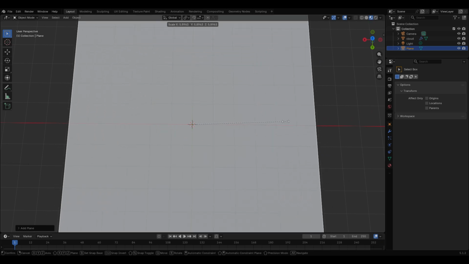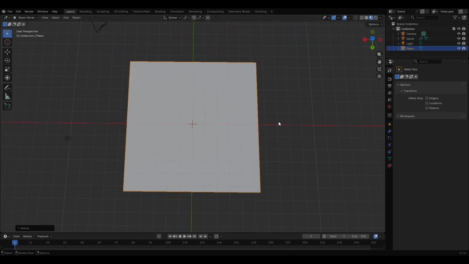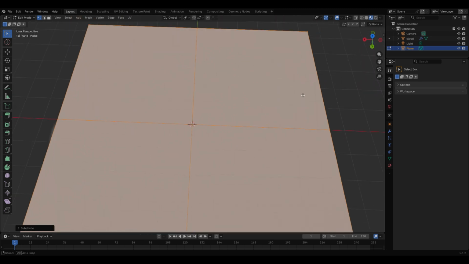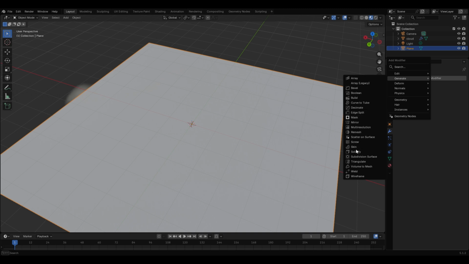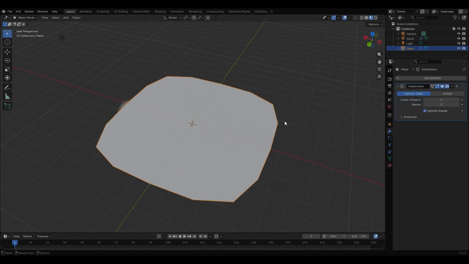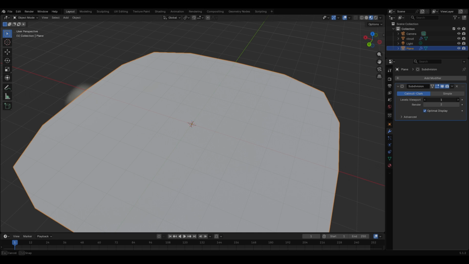Make it a bit bigger and subdivide it. And we also need to add a subdivision surface modifier to the plane. So do this and set it to around 3.